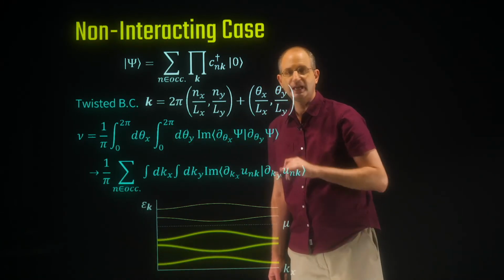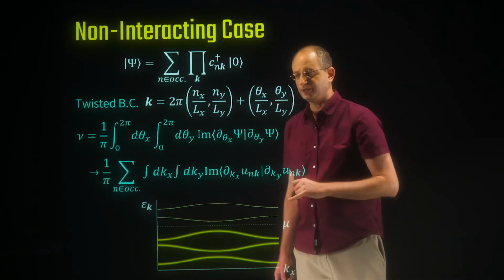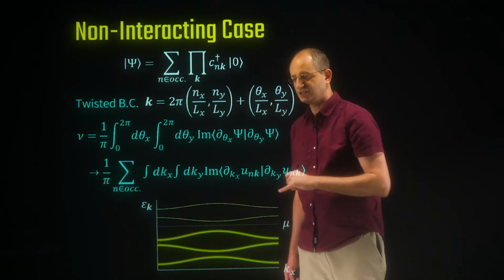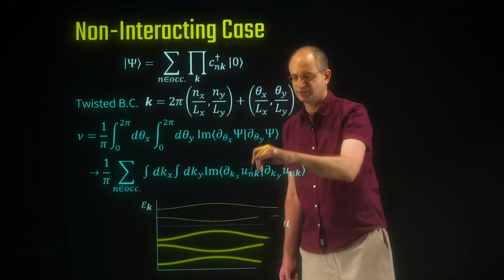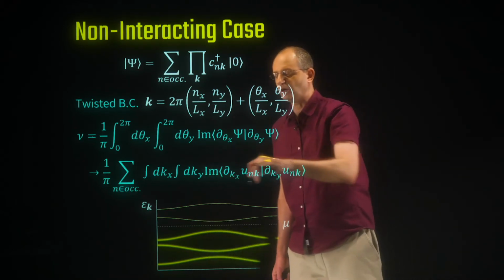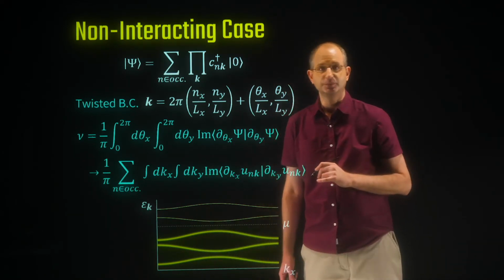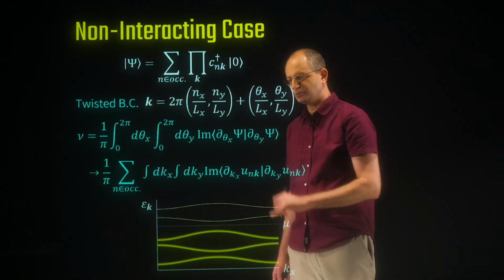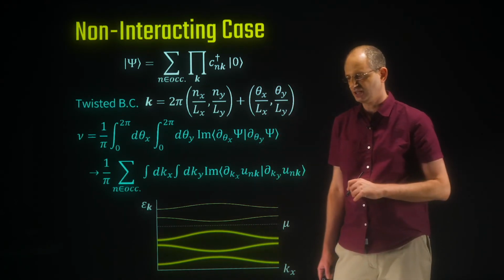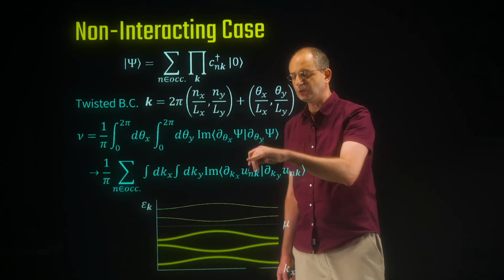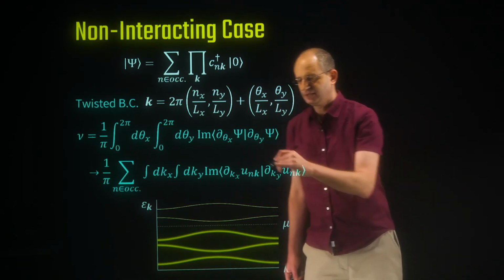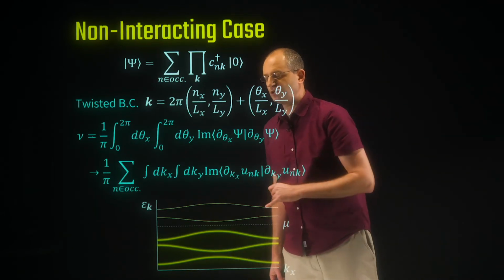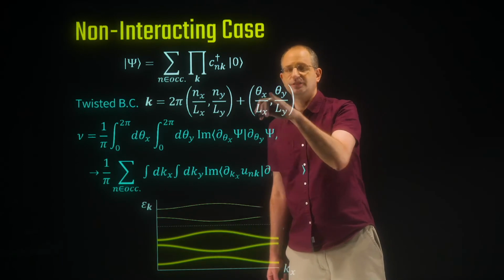So you can easily check by using this wave function that the Chern number can be expressed in this form, where u_nk is the periodic part of the wave function of the Bloch state of band n and momentum k. Okay, so this simply reduces, it's a few lines to check, this simply reduces to the expression we had for the Hall conductivity in the case of a band insulator. Okay, and by the way, this is a useful exercise to do to fill in the few steps missing here. Okay, and one thing you'll note if you do this is how in the thermodynamic limit, where the system is very large, the value of the Hall conductivity doesn't actually depend on theta x and theta y.